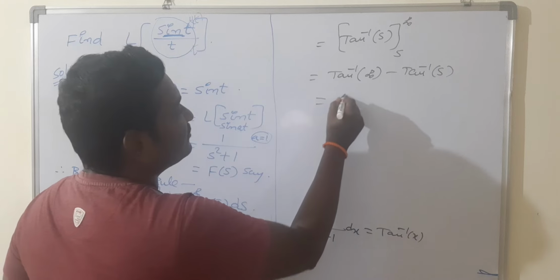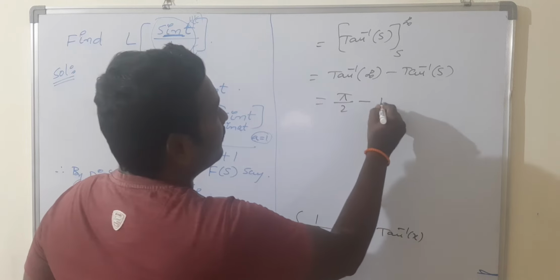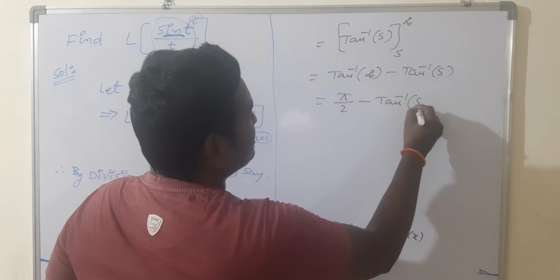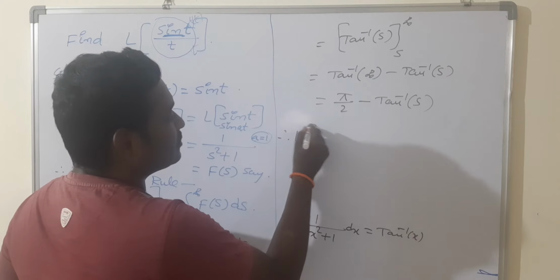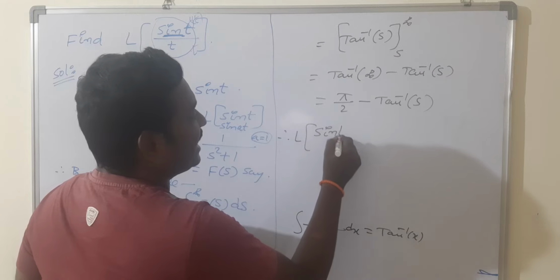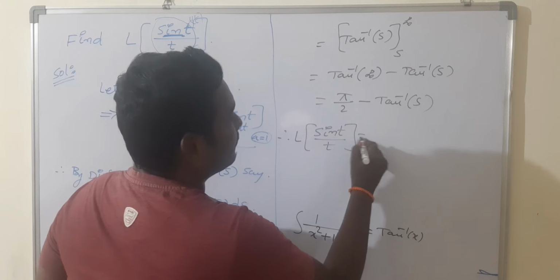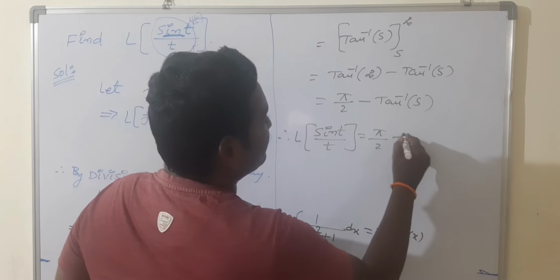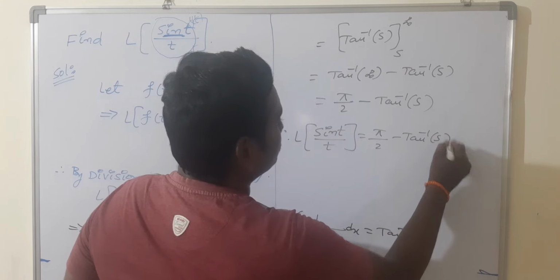What is tan inverse of infinity? Pi by 2 minus tan inverse of s. This is the final conclusion. So L of sin t by t becomes pi by 2 minus tan inverse of s.